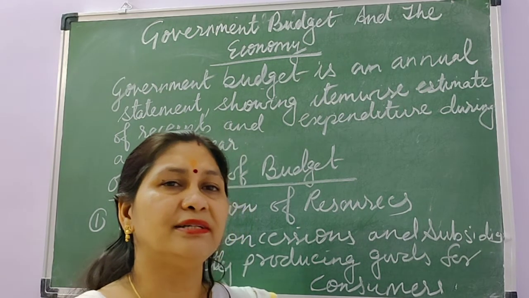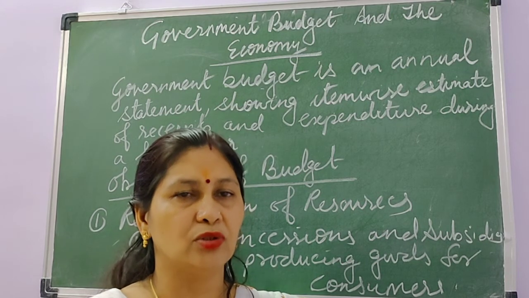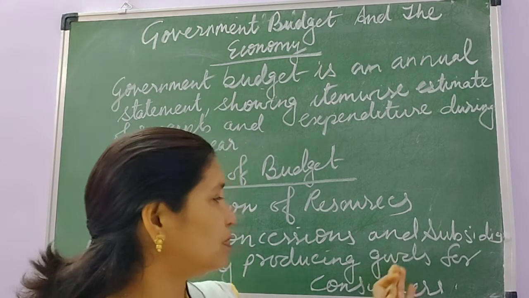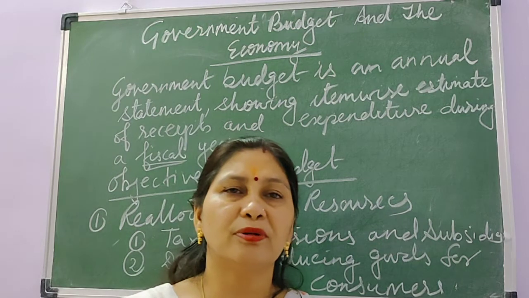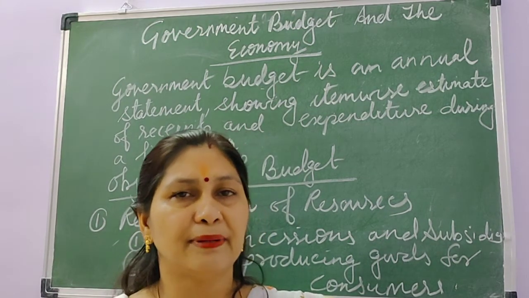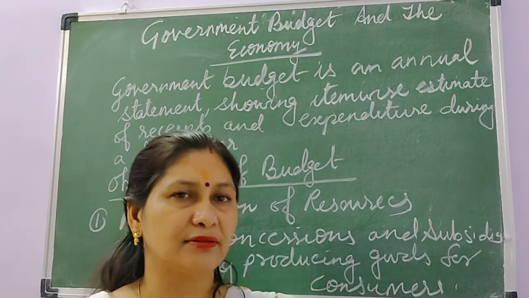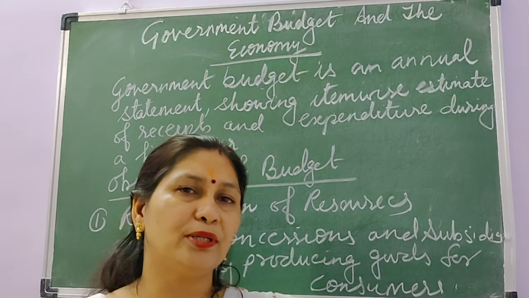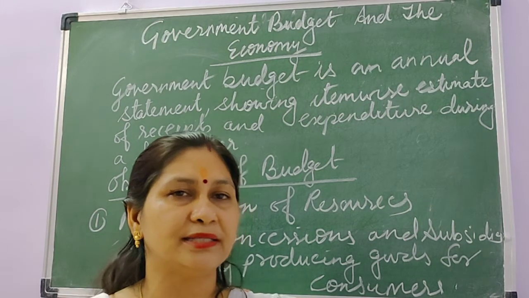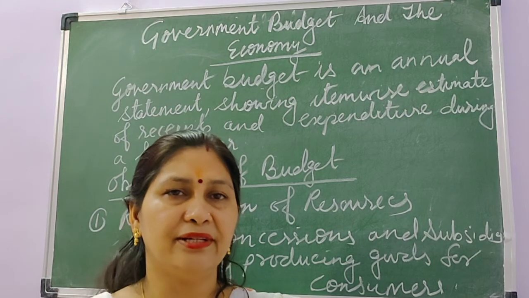So government is giving concessions in making investment in those areas or those production activities, and also providing subsidies so that people will be encouraged to produce such goods which are needed by the consumers. And in this way, government is reallocating the resources in such a way that, first of all, we have to produce the goods which are generally used by the general public. That means the goods which are needed by every consumer.